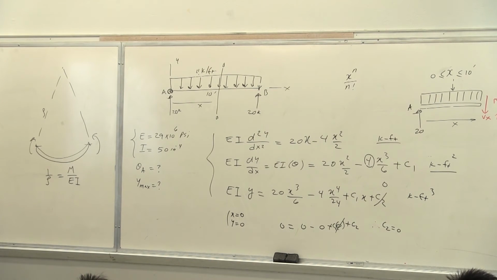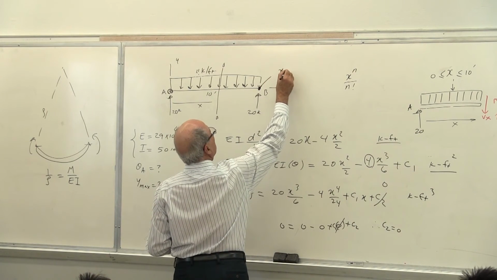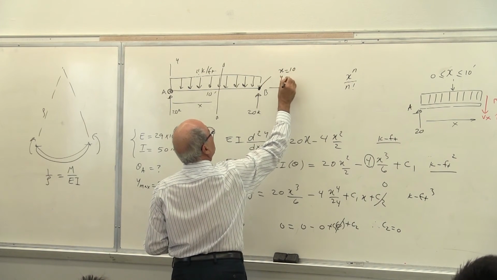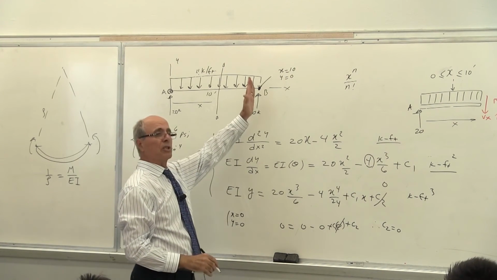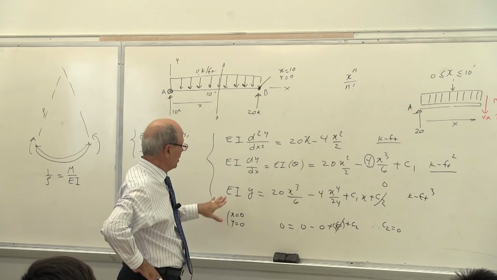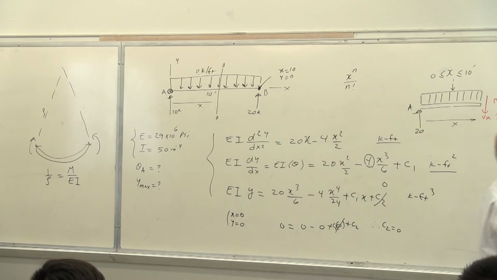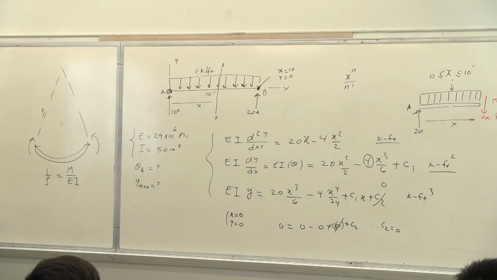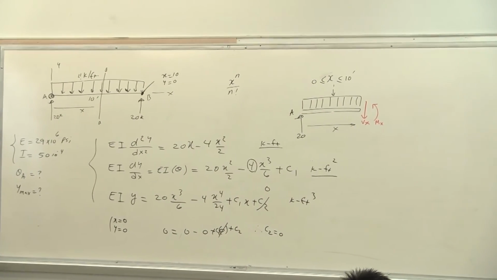The second boundary condition is here, as you see here. At this point, x equal to 10, y at B equal to 0. Yes or no? Is that correct? Because you have another support at this end of the beam. Correct? So in this equation, you have to write your system there. So I'm going to use this side of the board for you to finish the whole thing. So therefore,